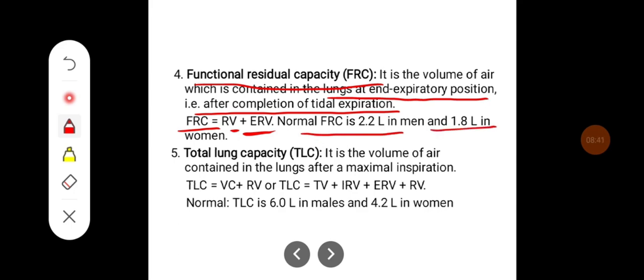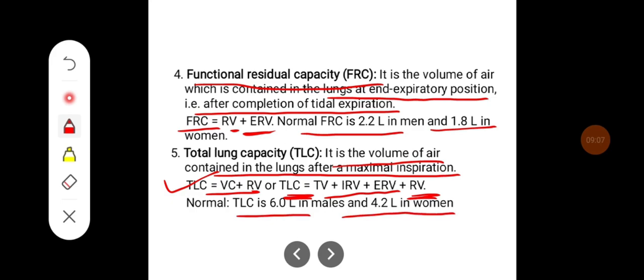Total lung capacity is the volume of air contained in the lungs after maximal inspiration. Thus, total lung capacity can be given as vital capacity plus residual volume, or tidal volume plus inspiratory reserve volume plus expiratory reserve volume plus residual volume. Normally, the TLC is 6 liters in males and 4.2 liters in women.